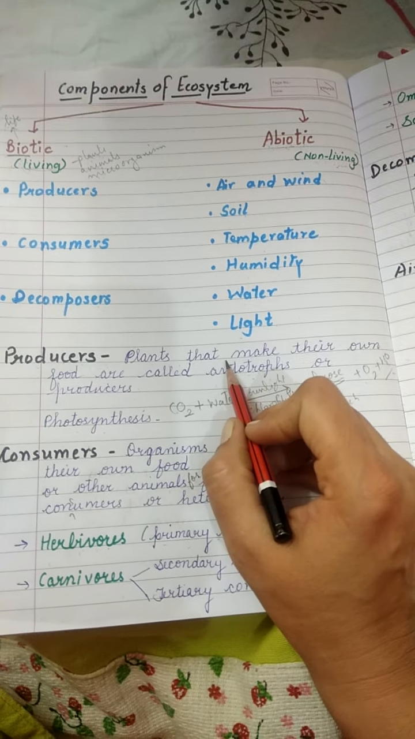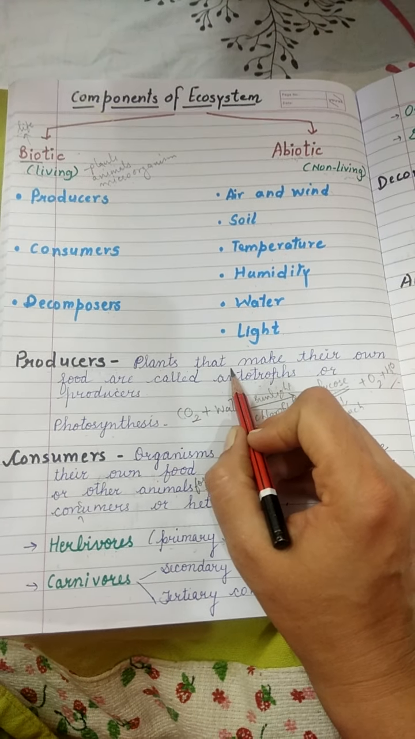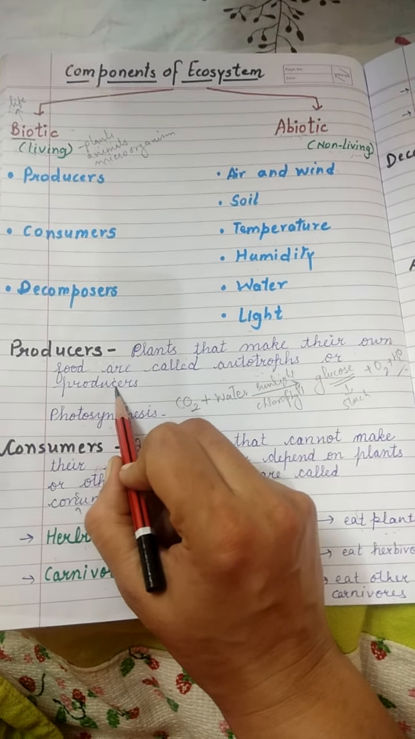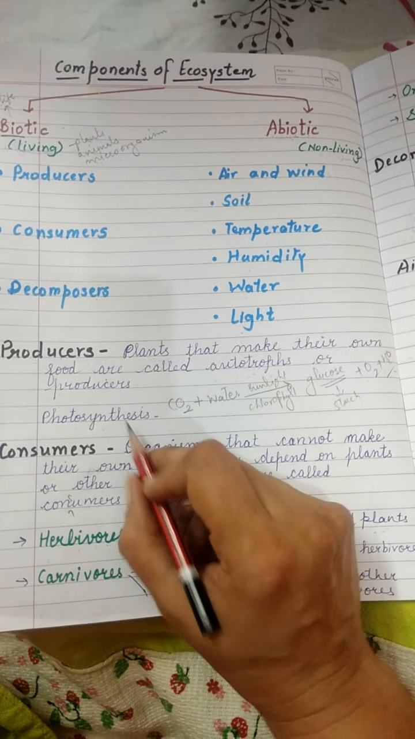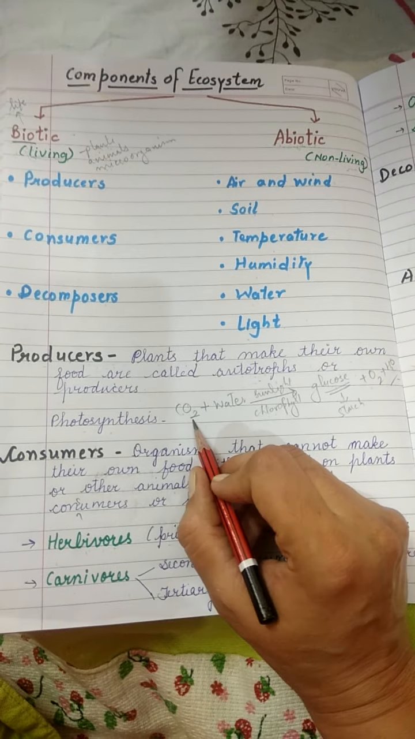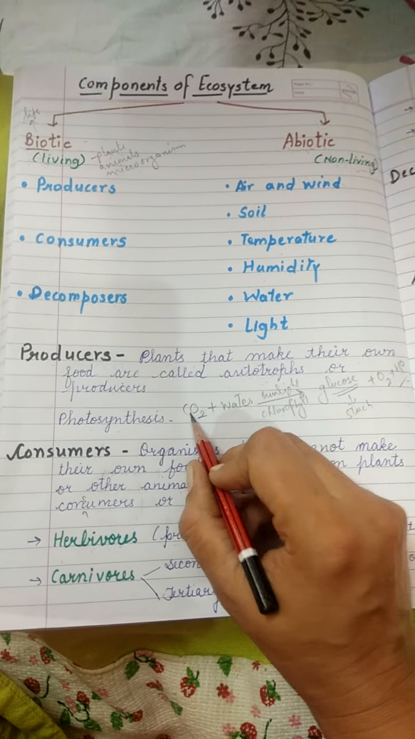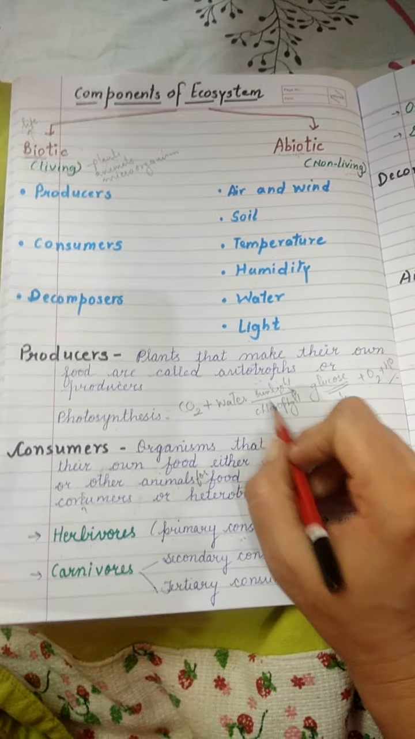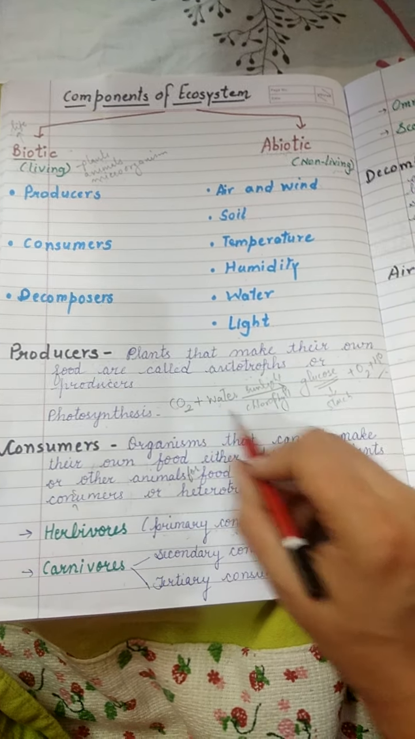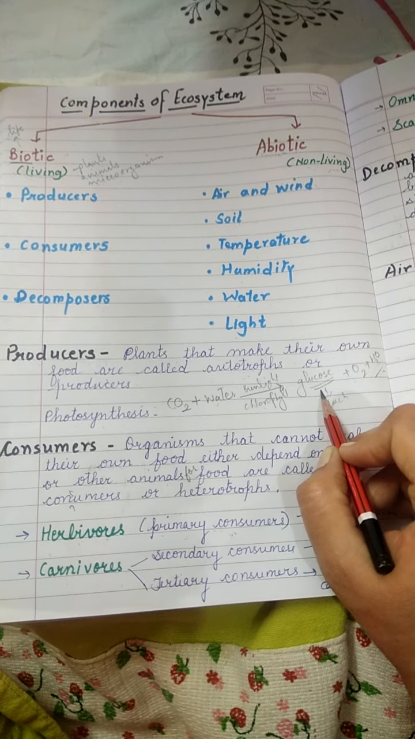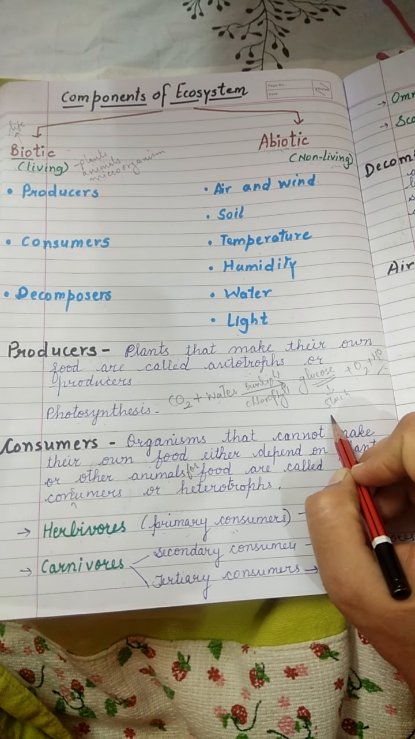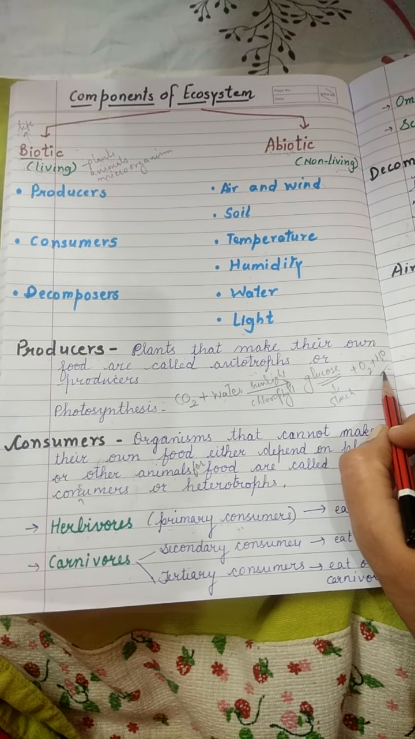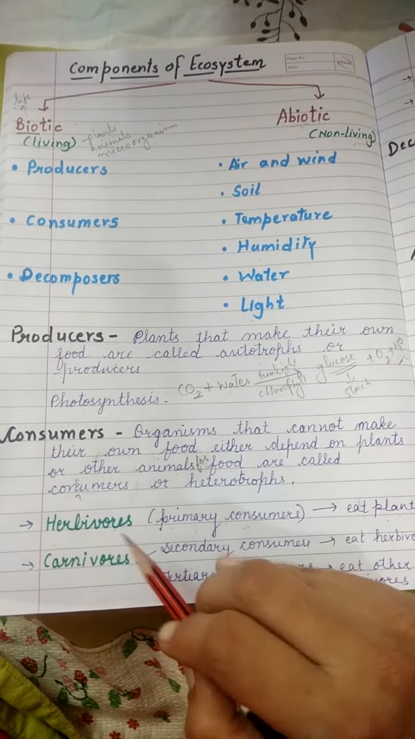Plants are the organisms or the living structures that can make their own food, and therefore they are called autotrophs or producers. They prepare their food by the process of photosynthesis. Carbon dioxide and water: carbon dioxide plants obtain from the air, water from the soil, and in the presence of sunlight and chlorophyll, they make glucose, which is their food. This glucose is stored in the form of starch in the plants. And in this process, oxygen and water vapors are released. So, this is all about producers.